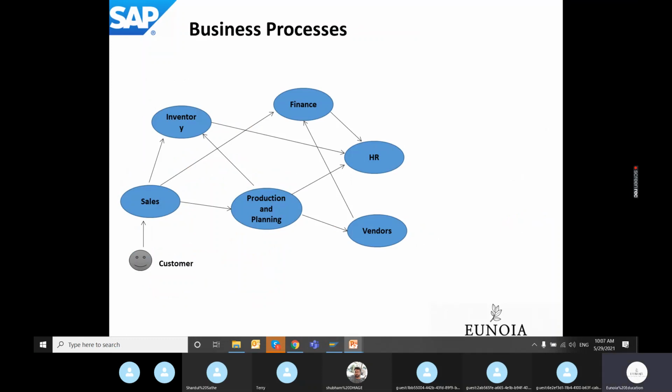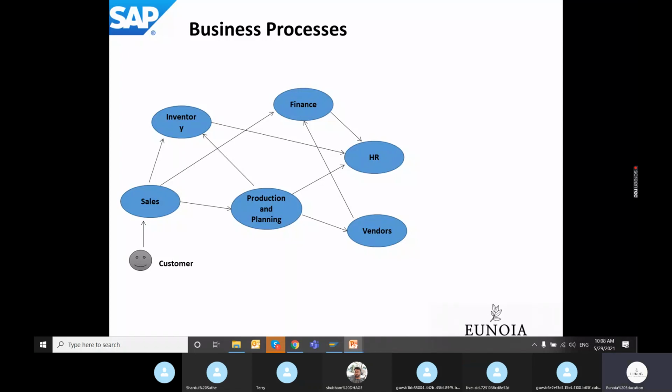A very important terminology in SAP consulting or in ERP is the business process. Business process is nothing but a set of rules which are followed by an organization in order to do their daily activities while running their business.